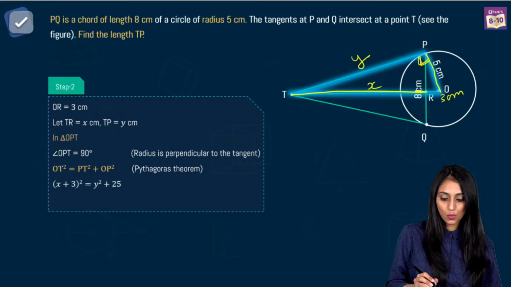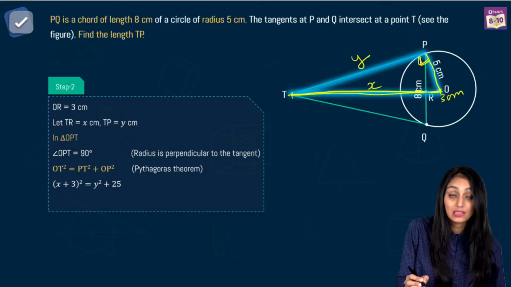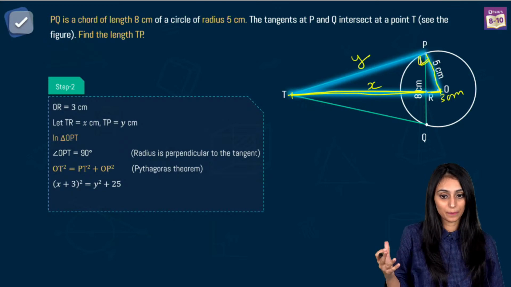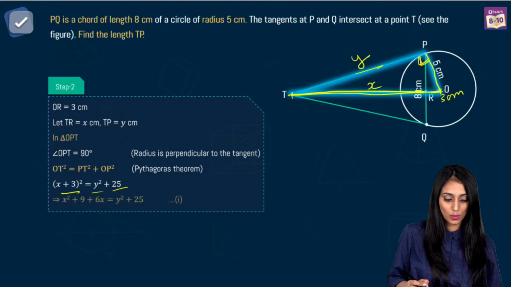Let's put all the values. What is OT? OT is from here till here. This much portion is X and this is 3. That's going to be X plus 3. So X plus 3 whole square. PT is Y, so Y square. OP is 5, so 5 square is 25.